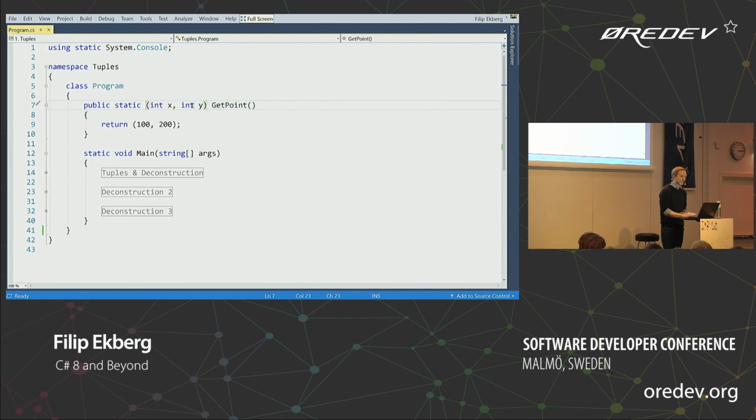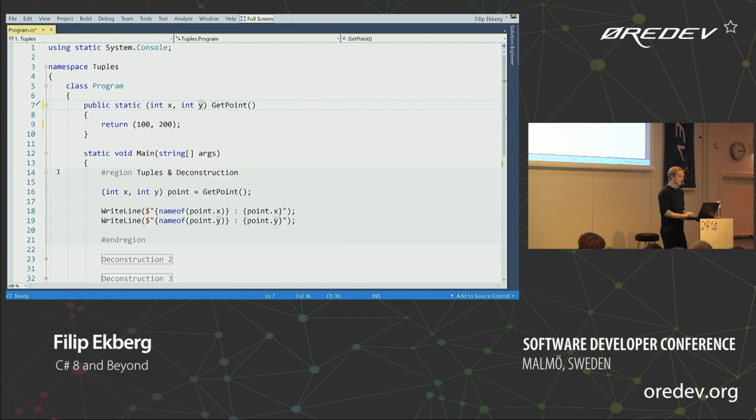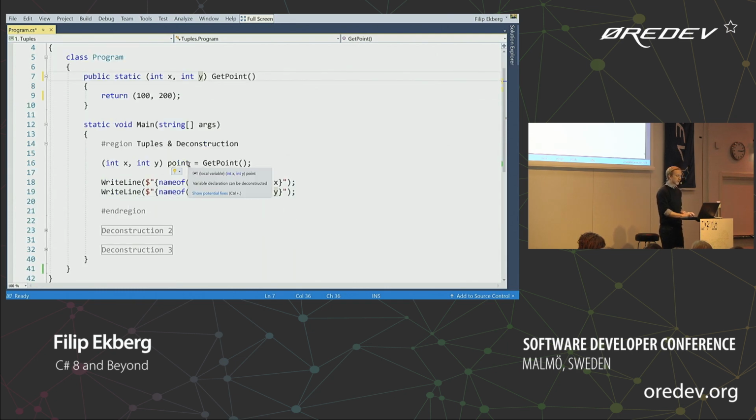I could even say that I want to return a third one and add that as a return for this method. This internally creates a tuple for us that we can then later on use when we call this method. So when we call this method called getPoint, we can declare this to a local variable called point, and then point here has an integer x and an integer y. What's happening here is that it's taking those 2 parameters that are passed back from getPoint, and it deconstructs that into those 2 x and y variables that I have here.